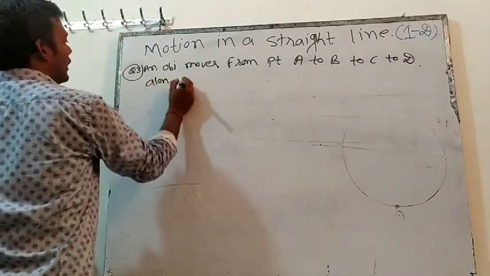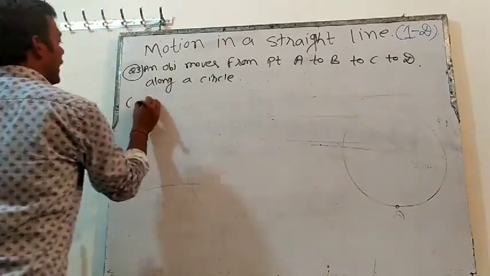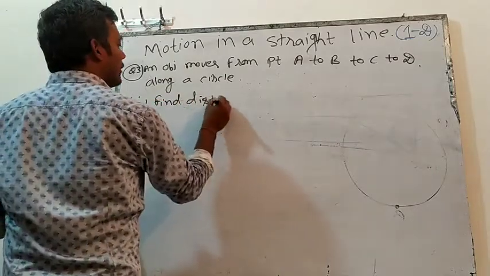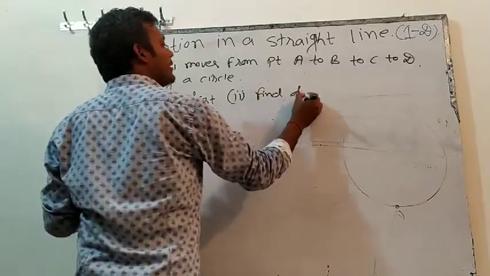Then the question will be more clear. Along a circle. The first question is find distance, and the second question is find displacement.